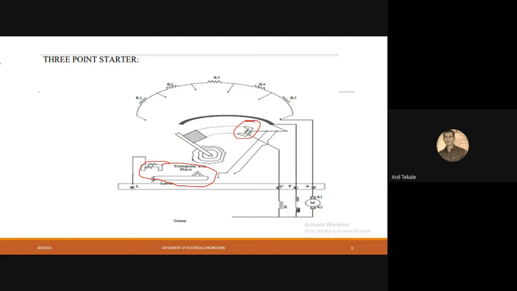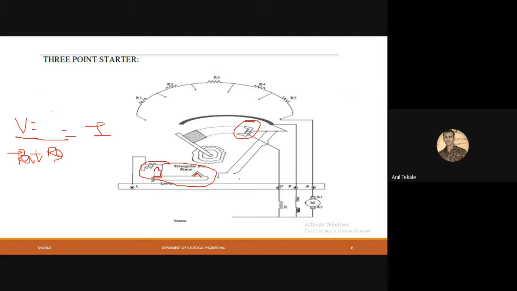Here, as we easily know, I = V/Ra is the equation for the current. Now we are inserting the resistance into the circuitry, so that is I = V/(Ra + Rs). If there is excessive current flowing through the circuit, at that time this iron piece will be attracted this way.